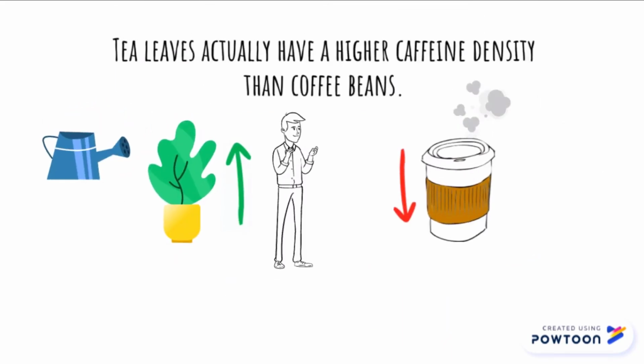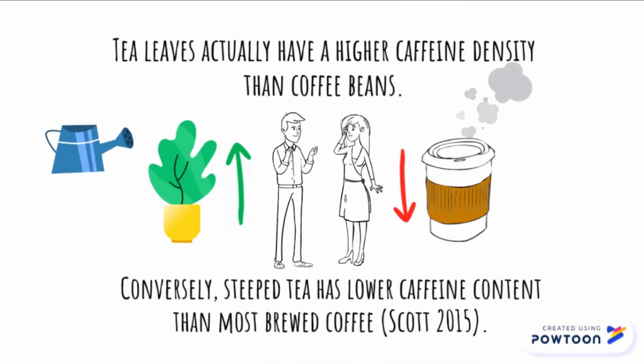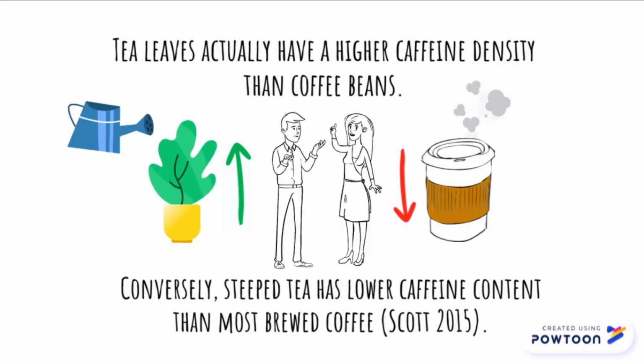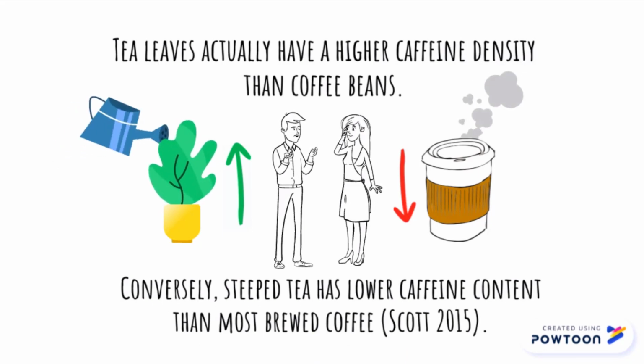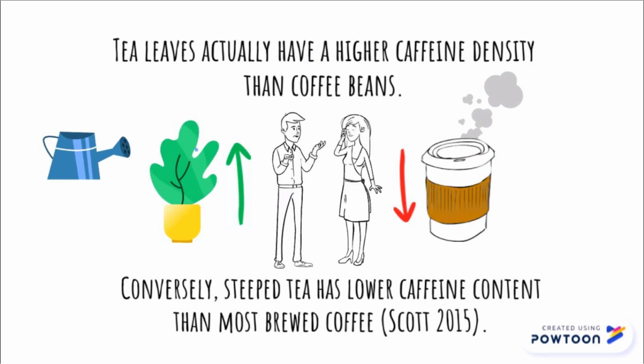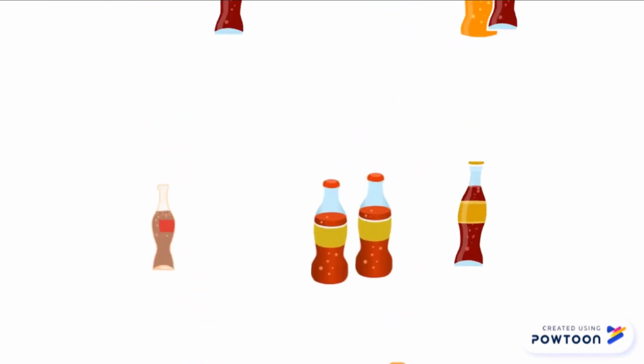Most people think that coffee has more caffeine than tea, but that's not entirely true. Tea leaves actually have a higher caffeine density than coffee beans. Conversely, steeped tea has lower caffeine content than most brewed coffee. This is because coffee is extracted more than tea during the brewing process, which makes it more concentrated.